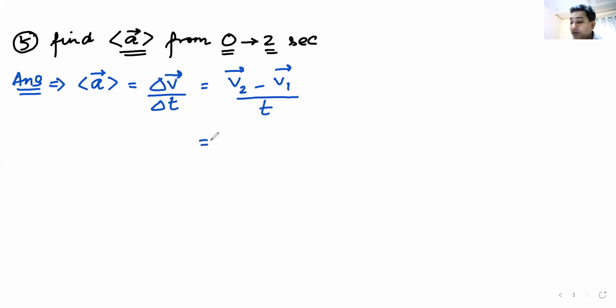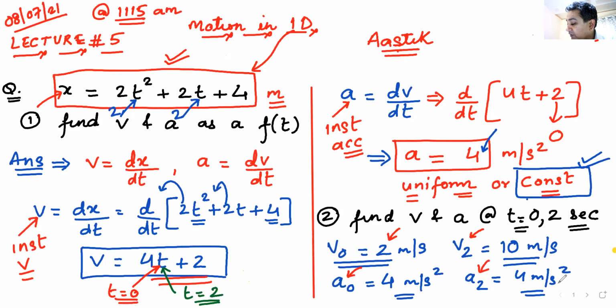So you have to find out the final velocity. What will be the final velocity at which point? At time 2 seconds. Very good. And what is the initial velocity? At time 0 seconds. Now let us go back and see what was velocity at 0 seconds. The velocity at 0 seconds was 2 meter per second, and velocity at 2 seconds was 10 meter per second. Do we see this? Siddharth, do you understand this?